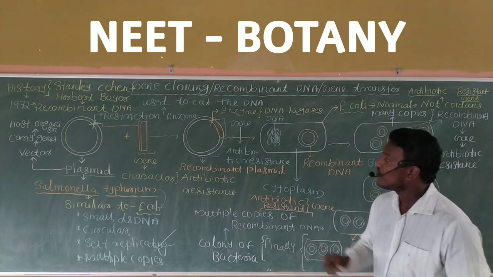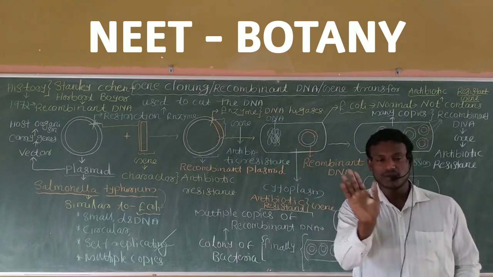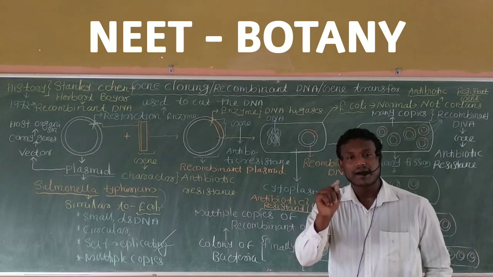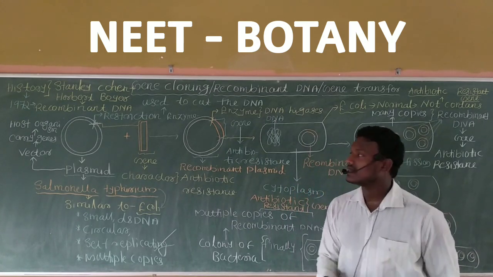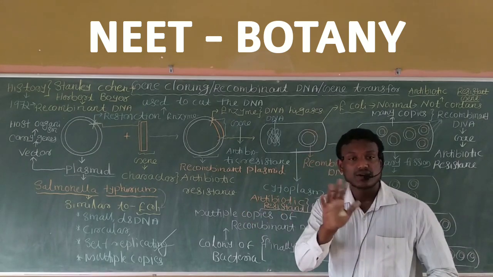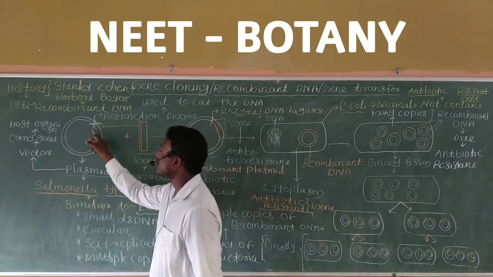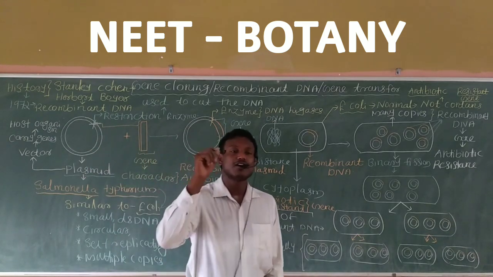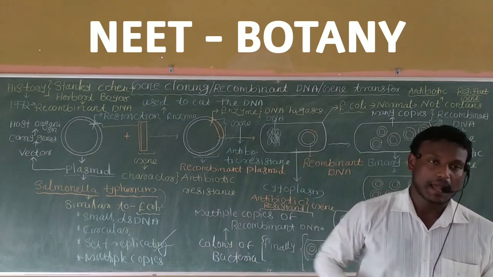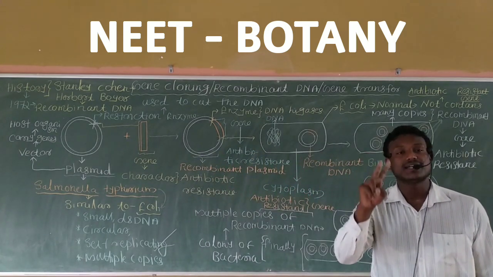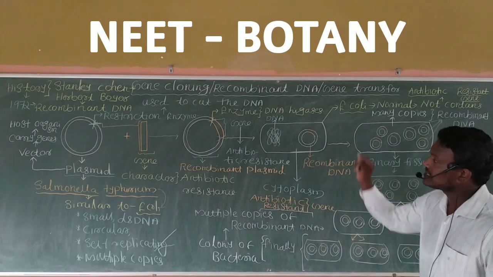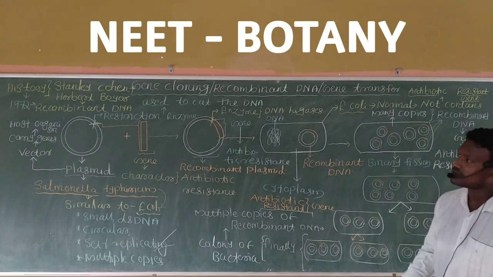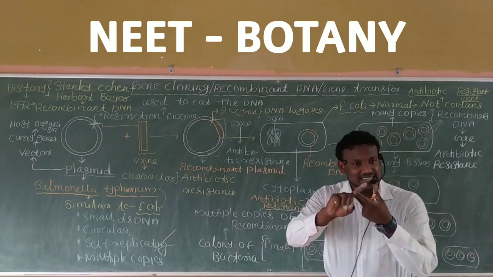So there are two points. One, if you directly transfer it into the cytoplasm, it will not get multiplied; it will multiply only when it becomes a part of the host chromosome. Second, we can't join at any region; we should join the foreign DNA fragment into the plasmid or chromosome at the origin of replication. These two points you should always remember. Restriction enzyme means what? Recombinant DNA means what? Gene transfer means what? A vector acts just as a carrier.